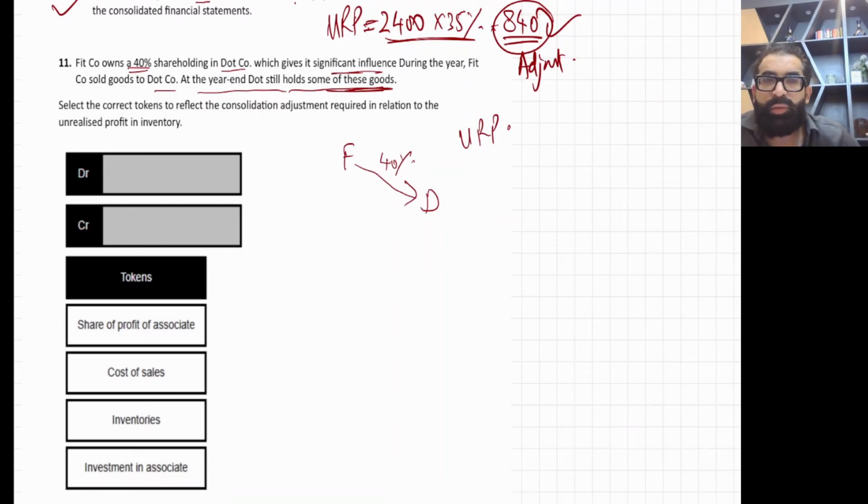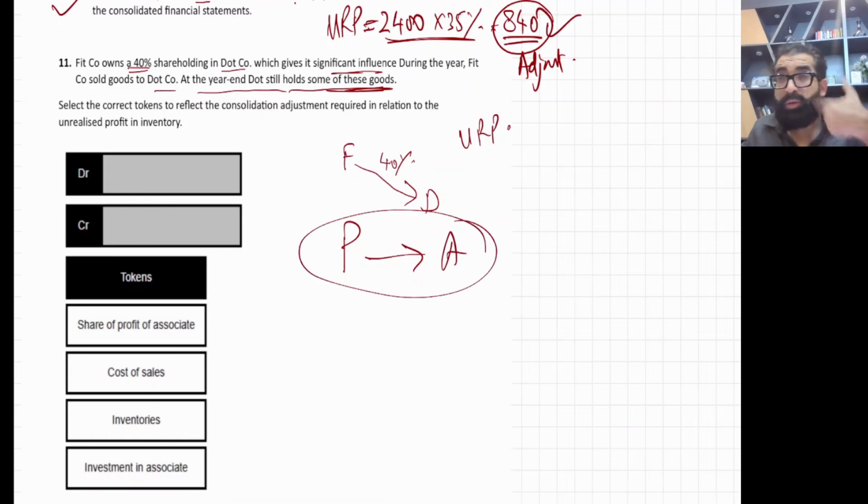Okay, and this is a question on the income statement. Just think income statement, so let me explain. When there is a P2A sale, the URP is booked by P company. So the URP is present in P company's income statement.